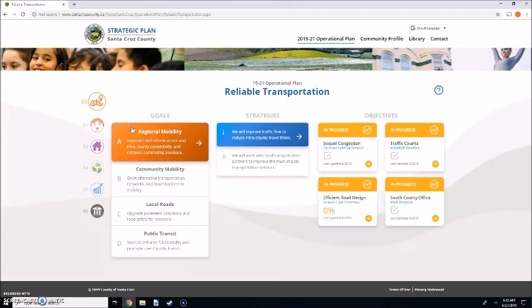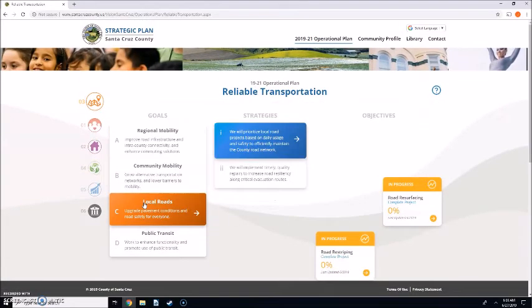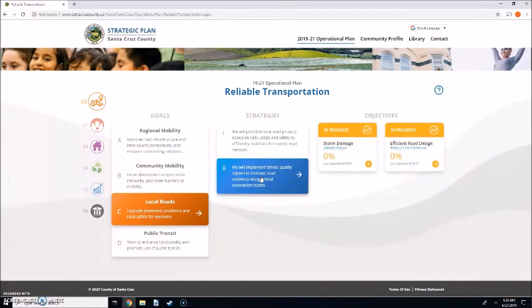Here we go with transportation. There's our 4 goals, the strategies under each goal, and the objectives under each strategy. This one has to do with congestion in the SoCal area of SoCal Drive. There's local roads, our strategies.